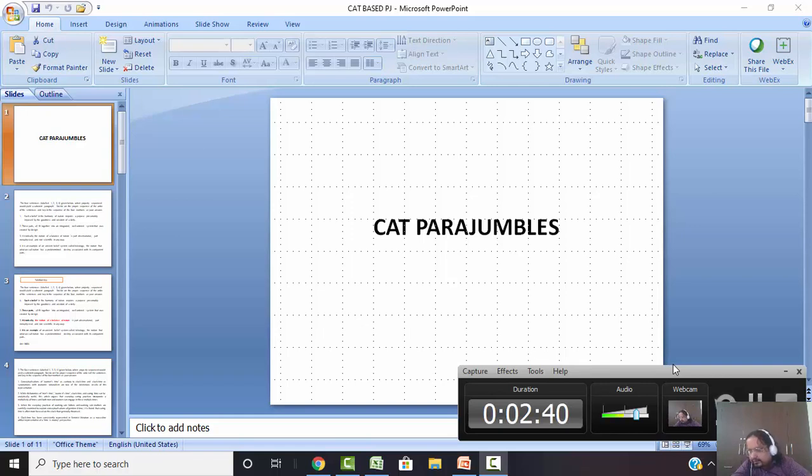Whenever you practice, try to be sure, all right, and try to do a particular parajumble in 1.5 to 2 minutes. Even in your practice or in your mocks, don't give more than that time, and keep it in your mind that there might be one or two parajumbles which are difficult. If you find it difficult, leave it. Do not try to write anything just for the sake of writing, because you might end up spending time on that potential arrangement and waste 2-3 minutes, which might get you another question correct somewhere else, unless you have solved the entire section and you have time left. So I hope this fundamental is clear.